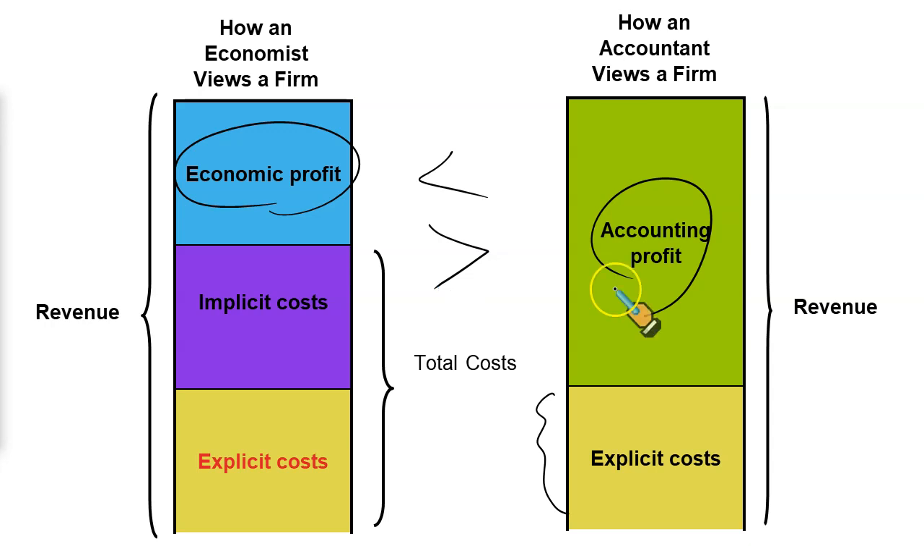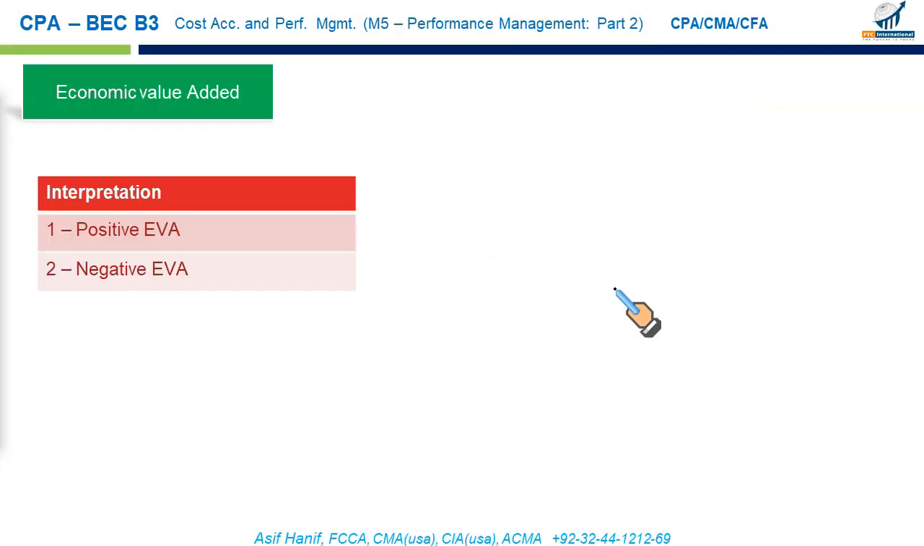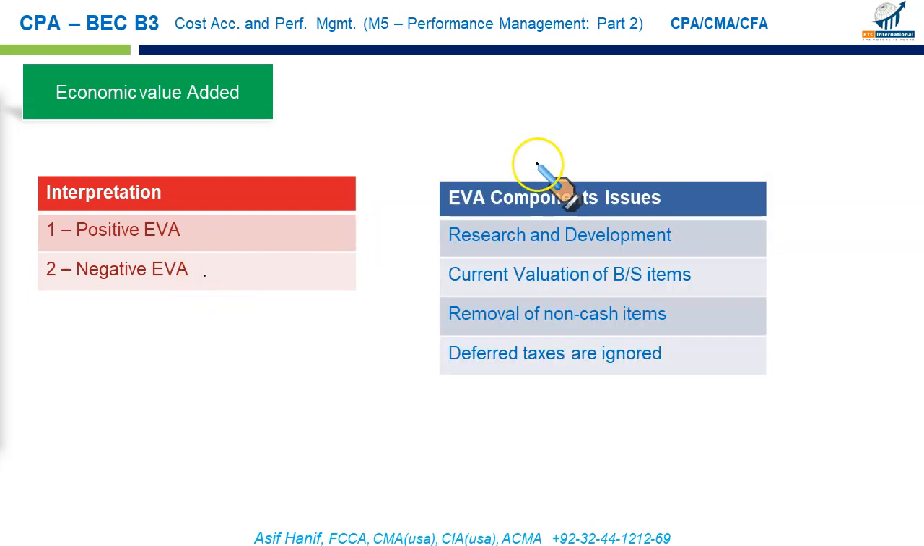And what adjustments are needed? That is not part of the syllabus. You just need to know that if the EVA is positive, the performance is meeting the standard; you are generating more returns than required. If EVA is negative, performance is not meeting the standard. Then, the components of EVA: some adjustments you just need to know. You don't have to actually make these adjustments on the numbers. You just need to know what is basically involved.